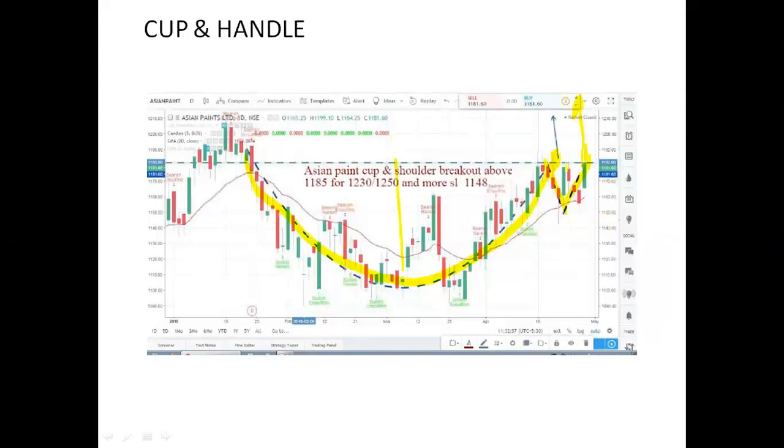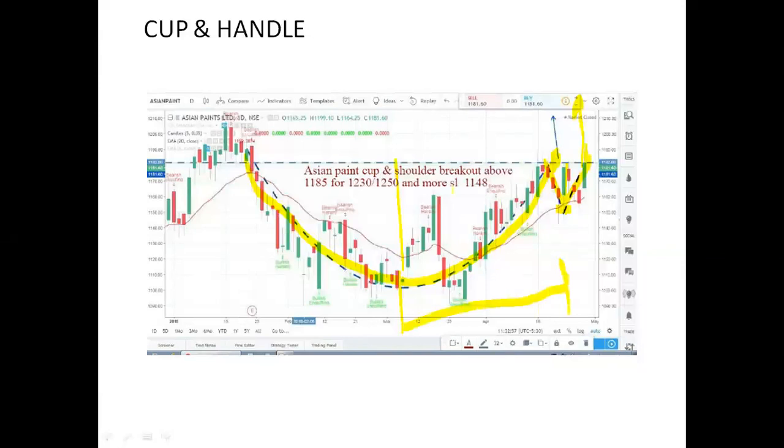The first target should be the height of the cup, and the height of the cup should be your stop loss. When that target is achieved, then move the trailing stop loss to the buy price. Then the height of the cup should be your second target. If from here to here it took 2 months, then you have to wait for 2 months to get the same target.